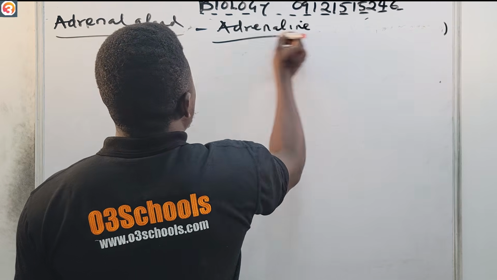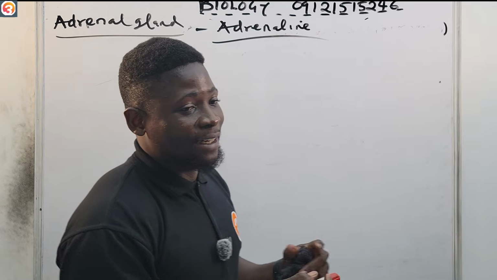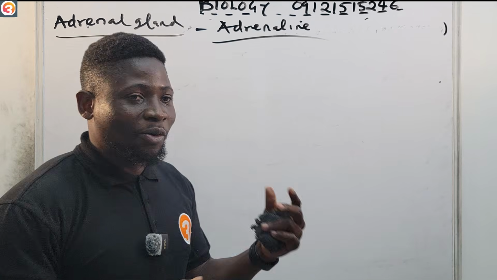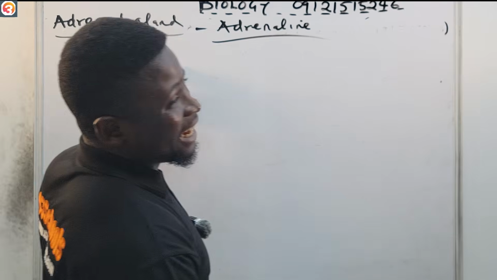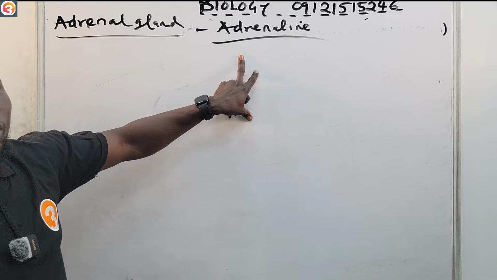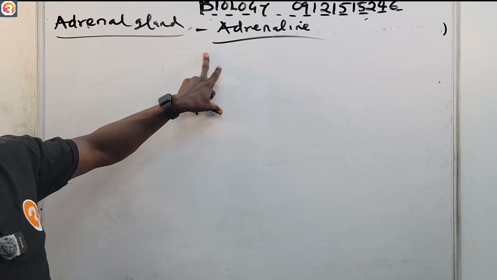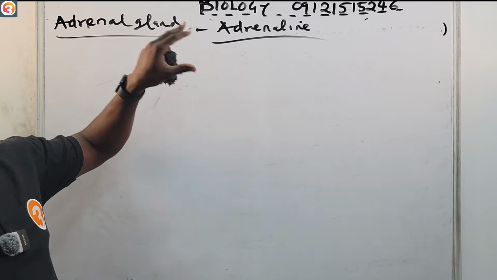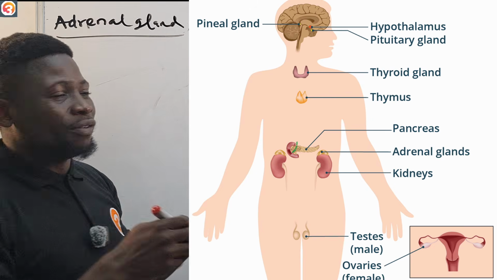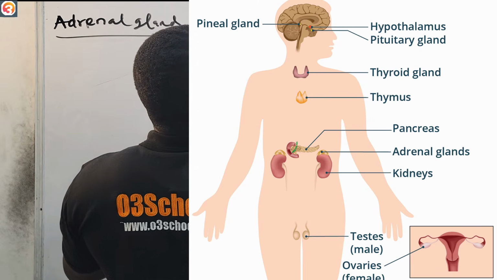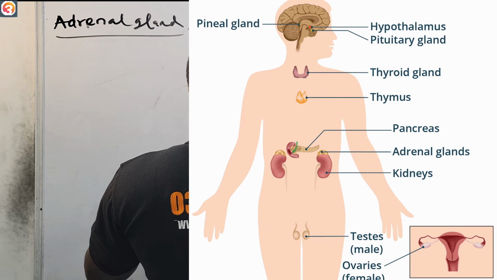Adrenaline, the one you are used to. When you are scared, when you are in danger, which hormone is produced? Adrenaline. So the adrenal gland produces the hormone called adrenaline. The adrenal gland is not located in the brain, it's not located in the neck. It is located on top of the kidney.